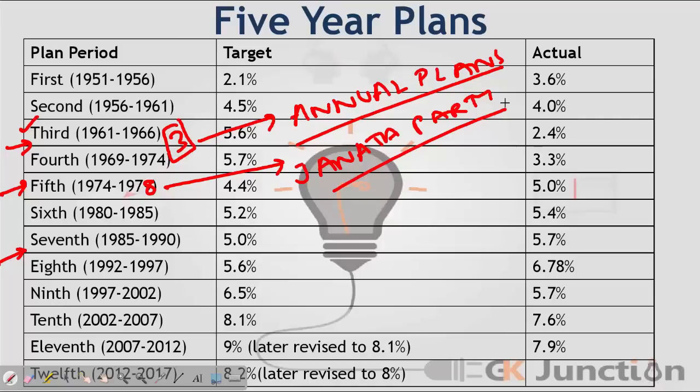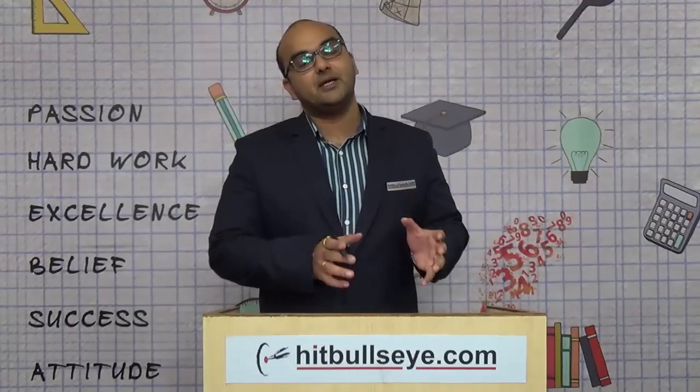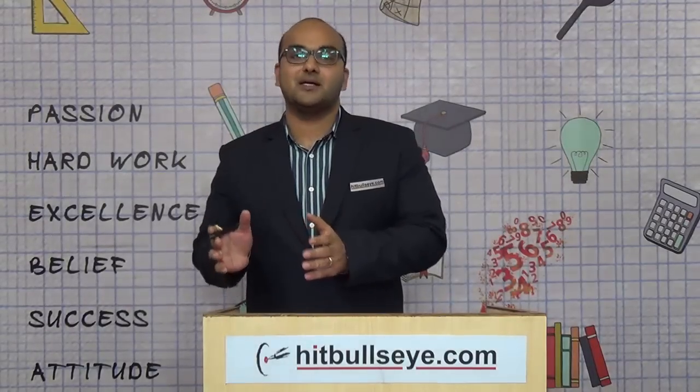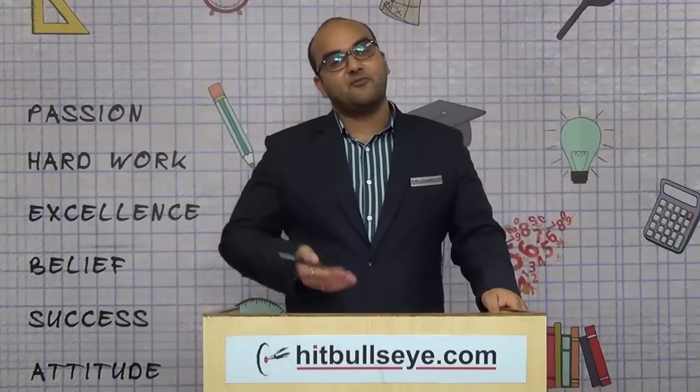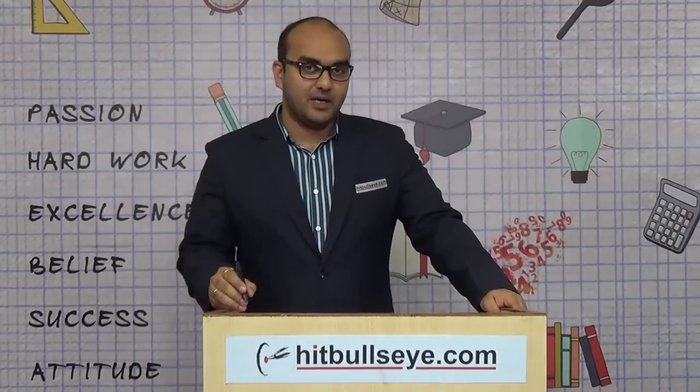However, they introduced a new concept, that of rolling plans. An annual plan would be formulated and it would automatically roll over to the next year. So we saw 2 years of rolling plans. However, this was discontinued in 1980 as the Janata Party government was defeated and Indira Gandhi came back as Prime Minister with a resounding majority. So the 5-year plan came back into the Indian economy.